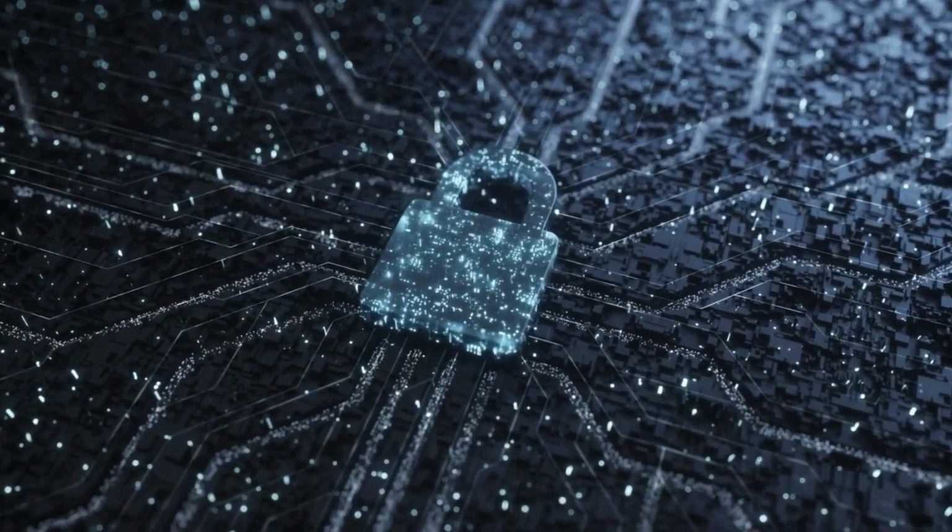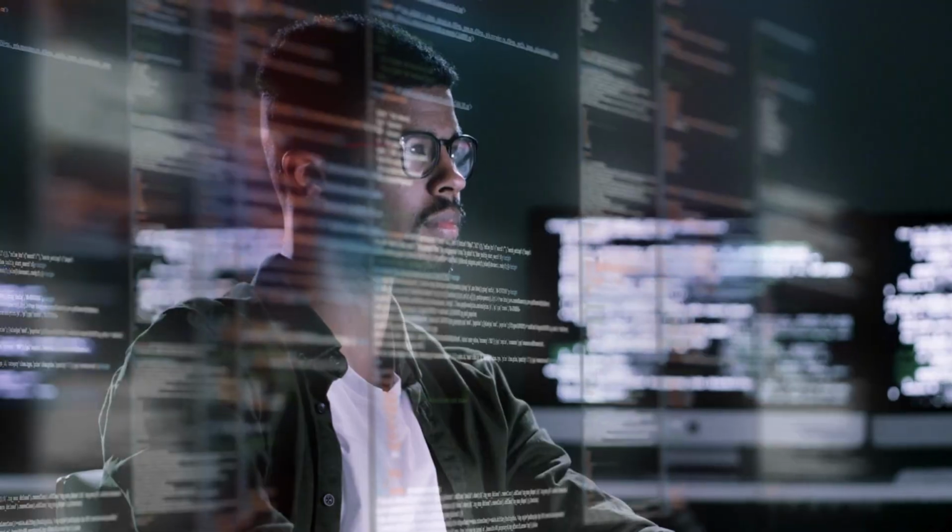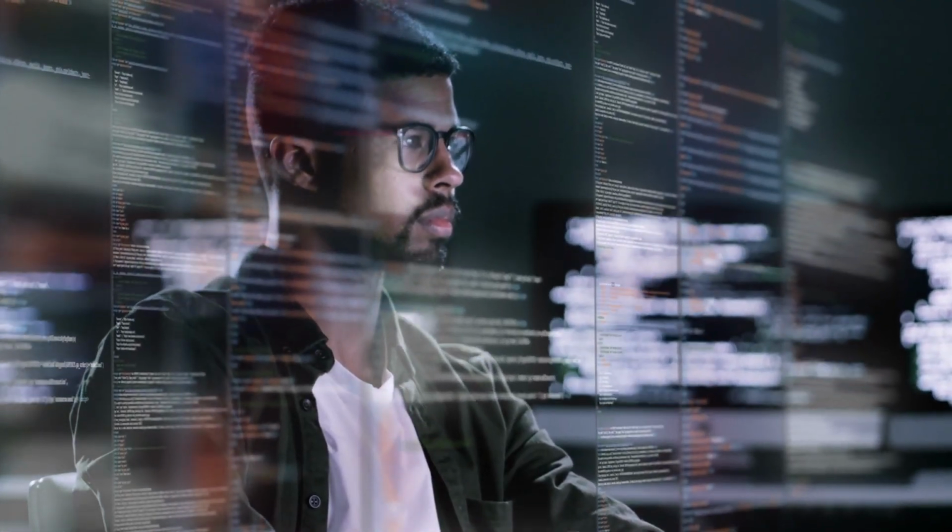Today I'll show you exactly how these attacks work, so you can better protect yourself and your devices. Let's move to our lab environment and see this in action.